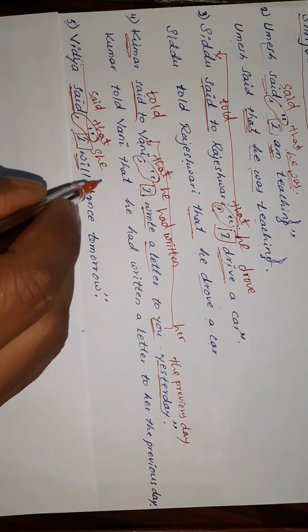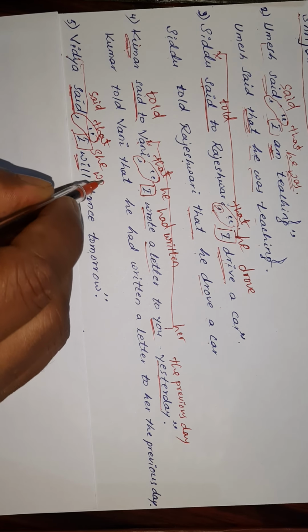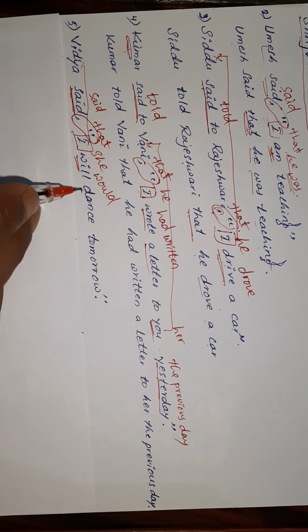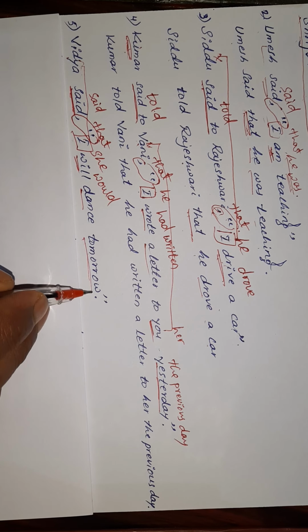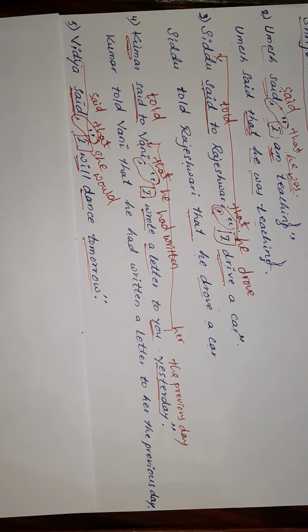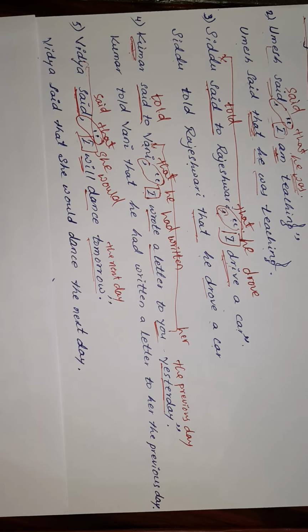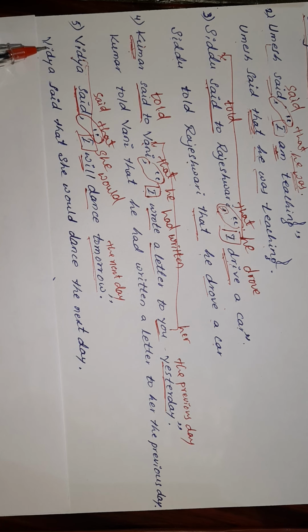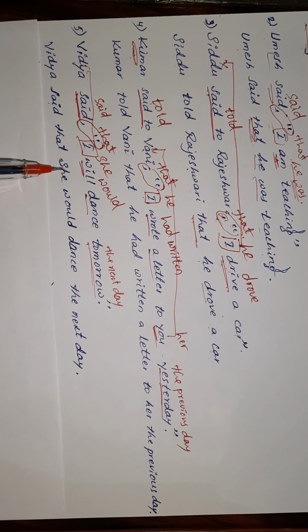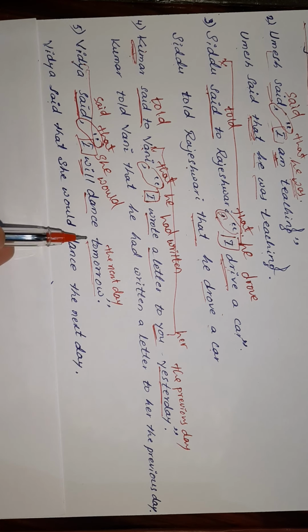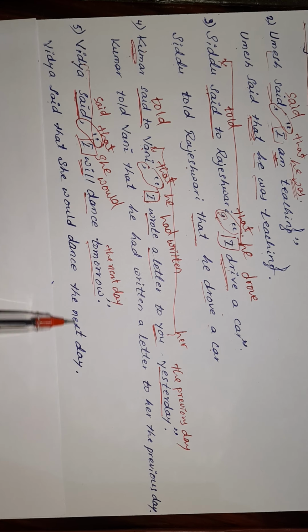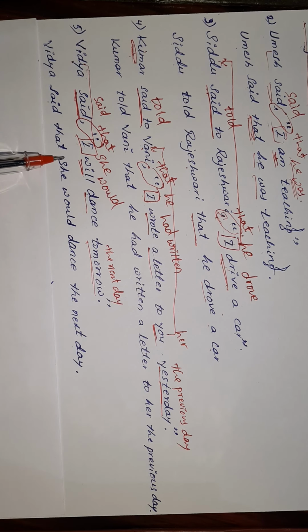Will is simple future tense, so it changes to would, dance remains dance, and tomorrow, the nearness word, changes into the next day. So it becomes: Vidya said that she would dance the next day.